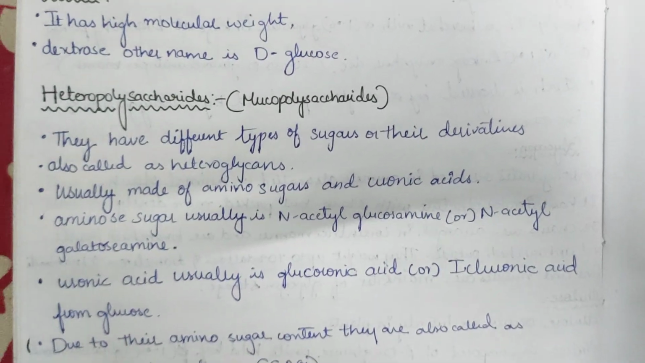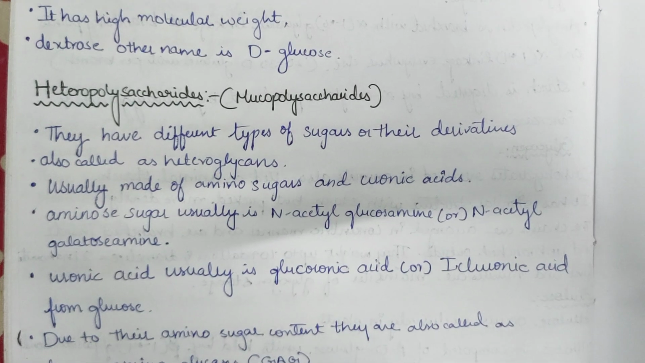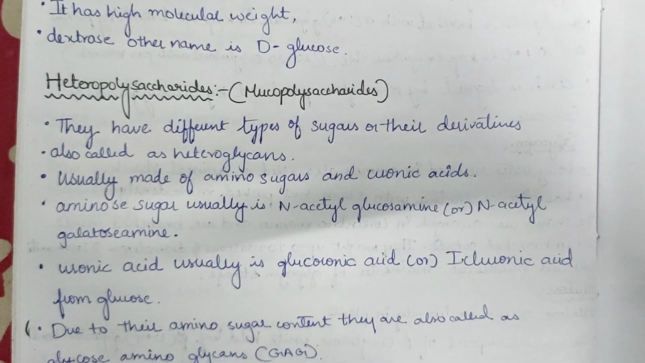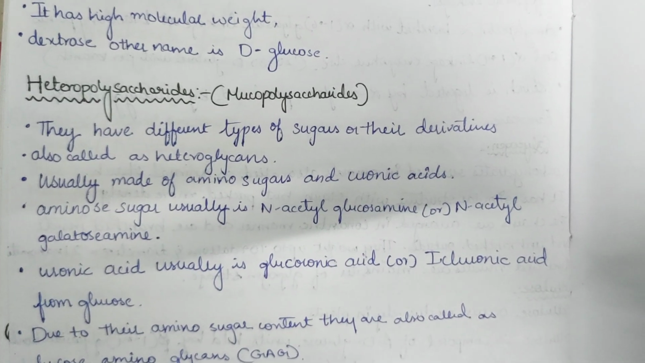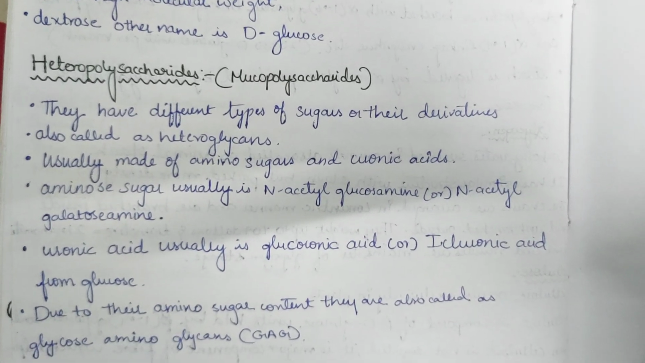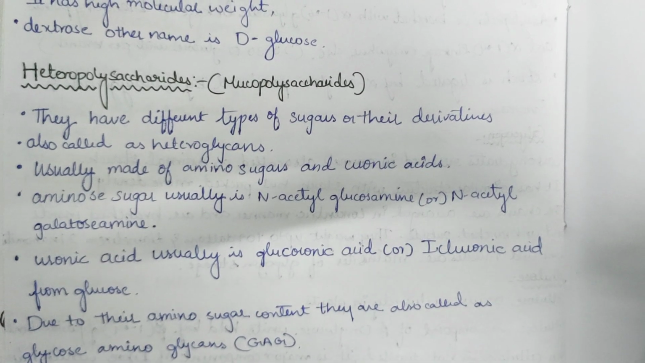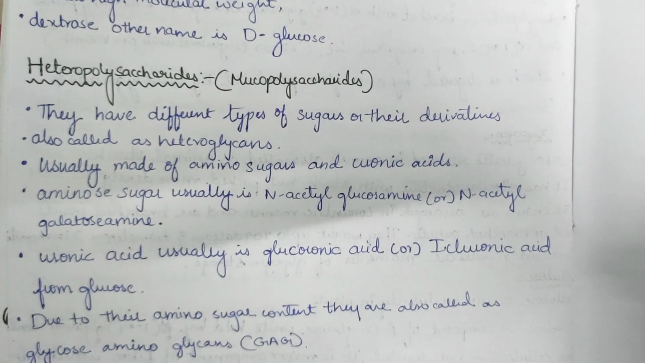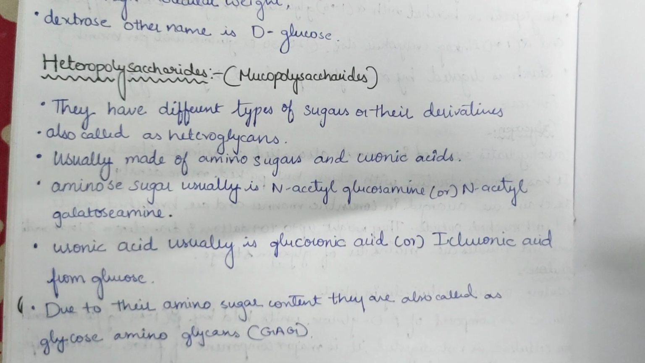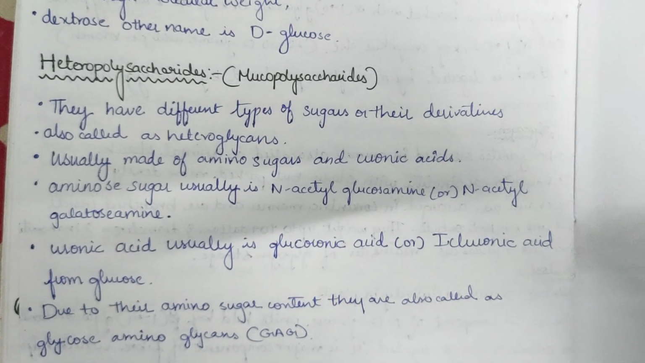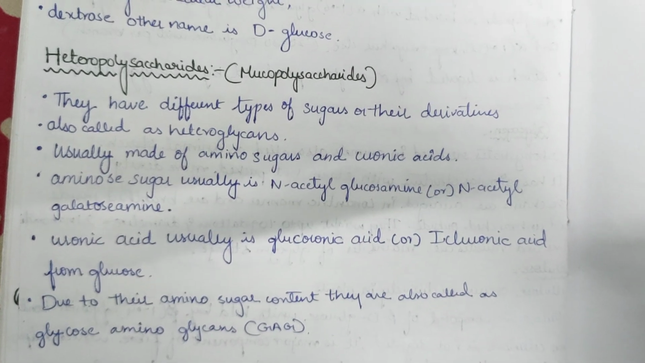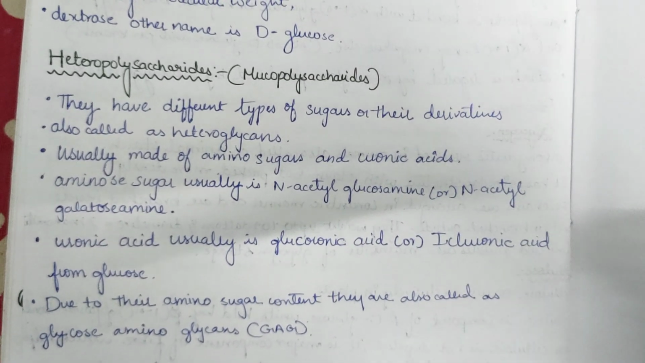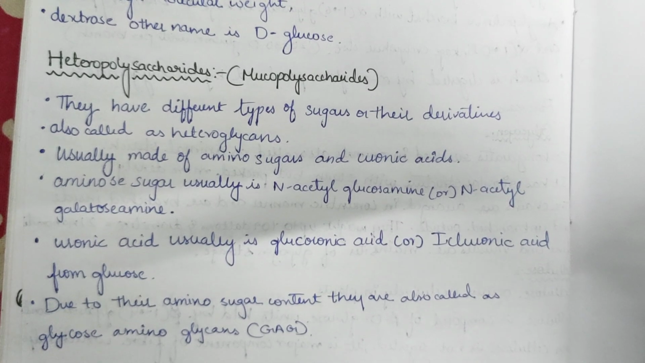Now heteropolysaccharides or mucopolysaccharides. They have different types of sugars or their derivatives, also called heteroglycans, usually made up of amino sugars and uronic acids. Amino sugar is usually N-acetyl glucosamine or N-acetyl galactosamine. Uronic acid is usually glucuronic acid or iduronic acid from glucose. Due to their amino sugar content, they are also called glycosaminoglycans.